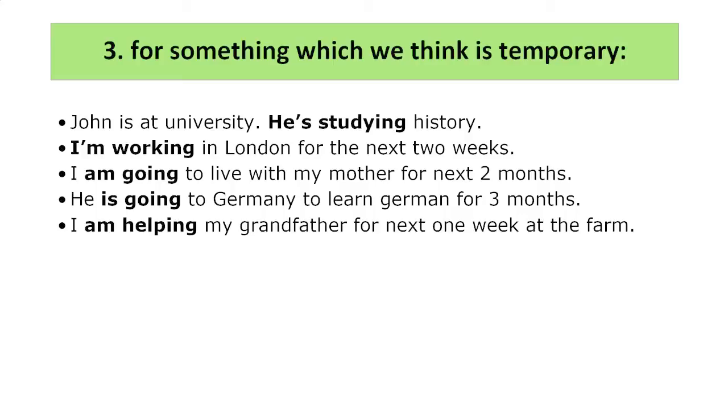He's going to Germany to learn German for 3 months. So he loves German, he wants to learn. He decides to go to Germany to learn, but he's going there for 3 months. So that's a temporary situation. I'm helping my grandfather for the next 1 week at the farm. I don't like living at the farm, but my grandfather needs my help, so I'm going to go there and help him for a week. So remember, the situation is temporary.